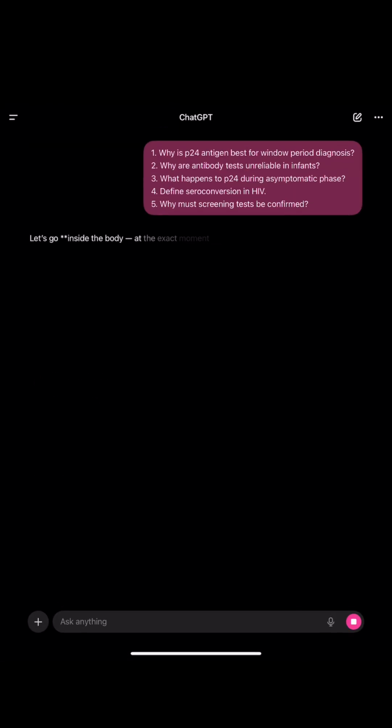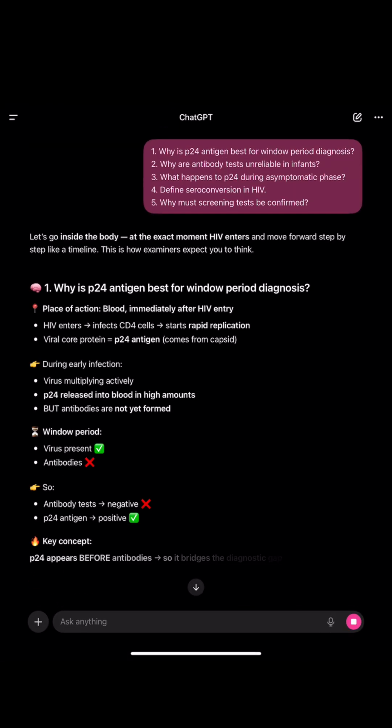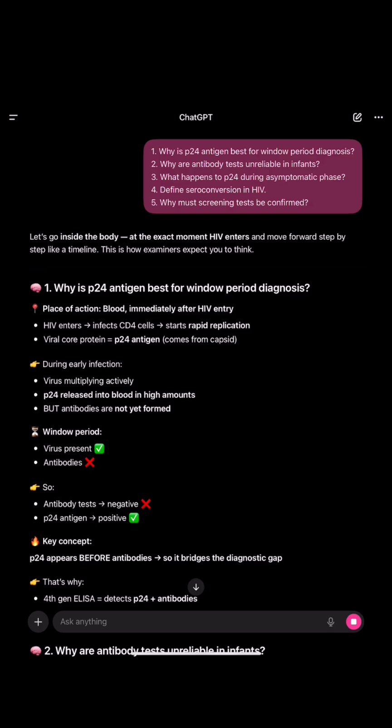What are these questions? Why is P24 best for window period diagnosis? Antigen positive, antibody negative. In this period, antibody is not yet formed against HIV. Why is an antibody test unreliable in infants? Because it can give a false positive because of the mother's transmission of immunoglobulin G.